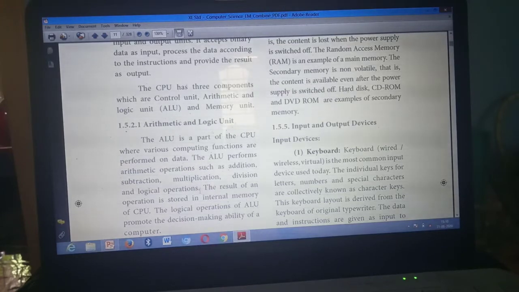Logical operations. Understand? Under the heading ALU, starting from here, the ALU is a part of CPU, from here till this line, logical operations. Have you all marked? This is the fourth question: What's the function of ALU?